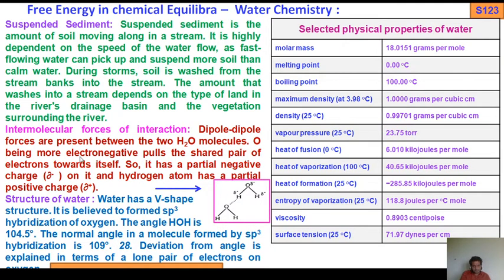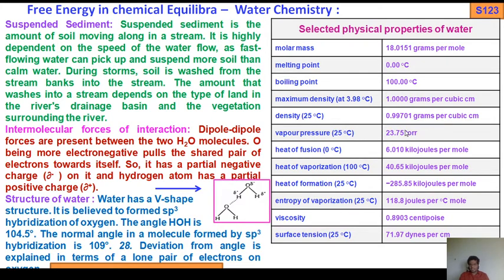Now, before going to discuss the structure of water, first, some selected physical properties of water. Molar mass, we know, 18.01; melting point 0 degrees centigrade; boiling point 100 degrees centigrade; maximum density at 3.98 degrees centigrade, 1 gram per cubic centimeter; density at 25 degrees centigrade, 0.970 gram per cubic centimeter.